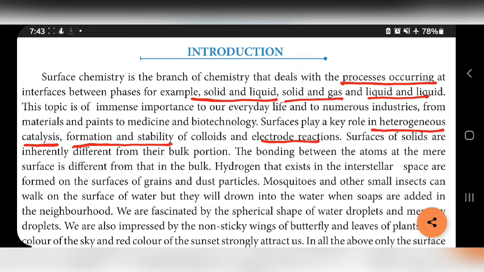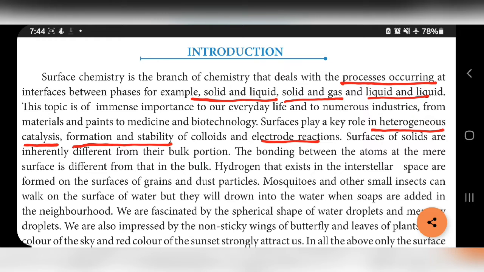Here we are comparing bonding in the bulk and at the surface; under these two conditions, bonding is different.